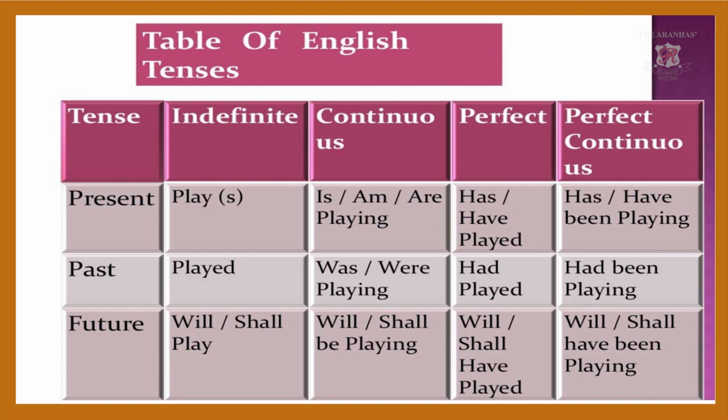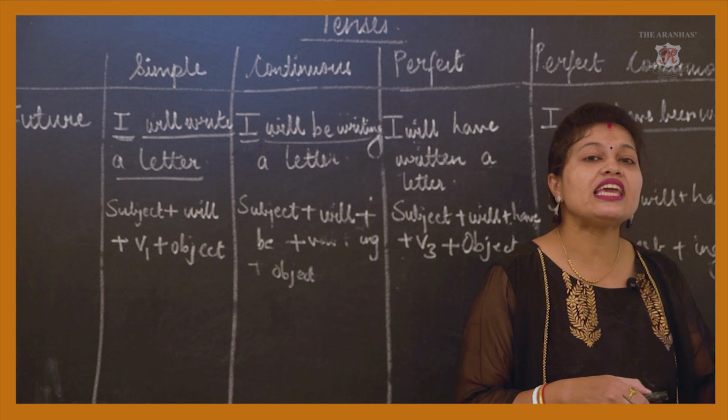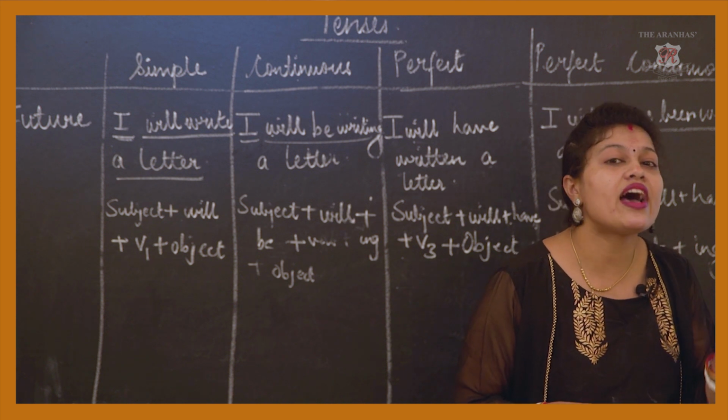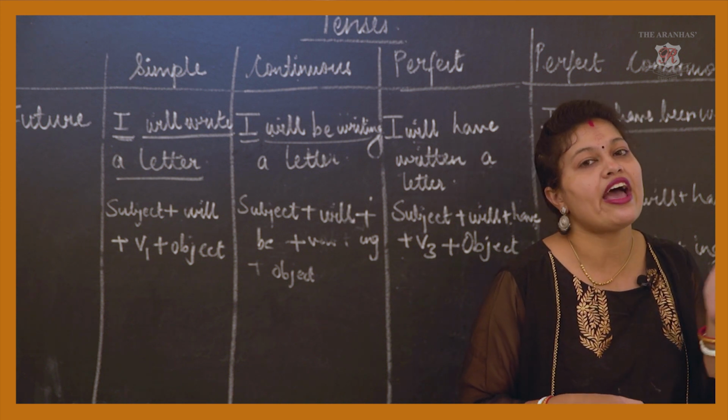He has played, she has played, I have played. Depending on the subject, you decide whether to use have or has as the helping verb. Then present perfect continuous: has, have been playing. She has been playing, he has been playing, I have been playing, they have been playing.